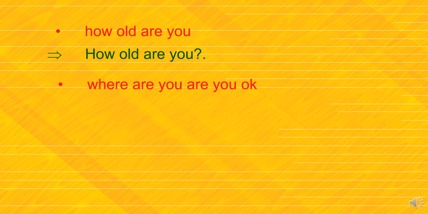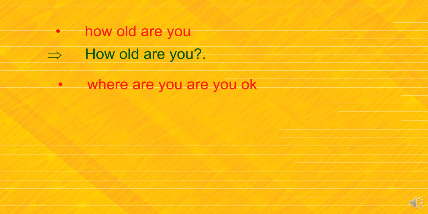Where are you? Are you okay? Again, two sentences are there. It is a series of questions, two asking things in one sentence. At that time, we have to divide both sentences with a question mark.